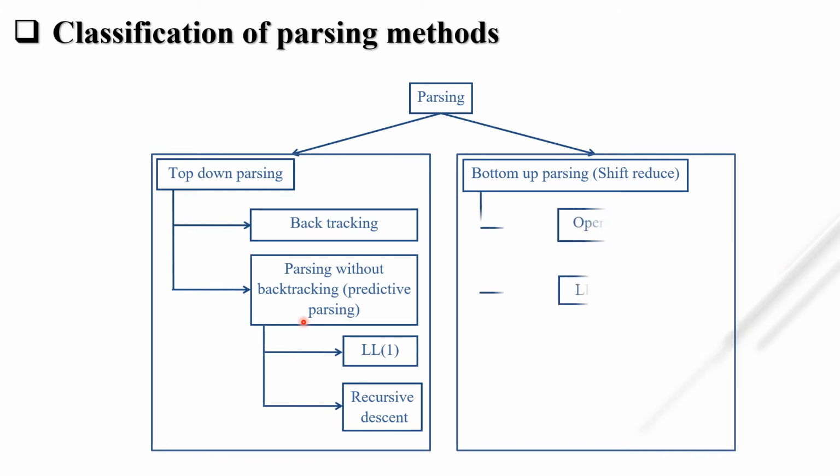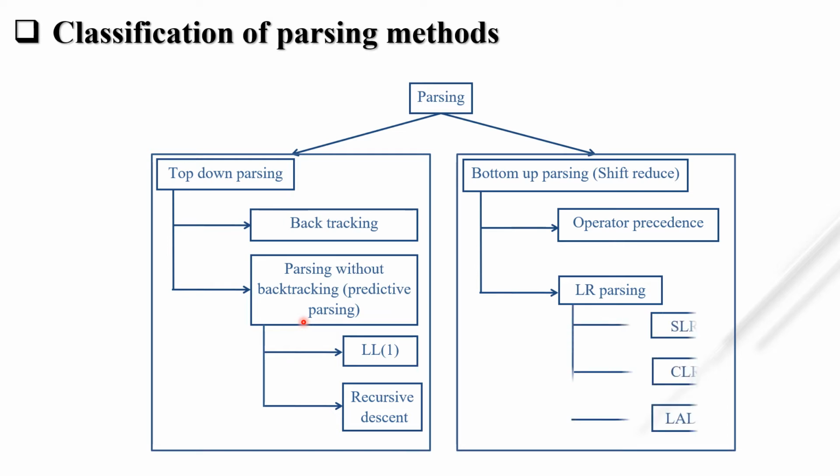Second one is bottom-up parsing. Now in bottom-up parser there are two methods. First one is operator precedence and second one is LR parsing, in which there are three methods, that is SLR, CLR and LALR. This L means left to right scanning and this R means rightmost derivation in reverse. What is the full form of SLR? SLR is simple LR, CLR is canonical LR and LALR is look ahead LR.